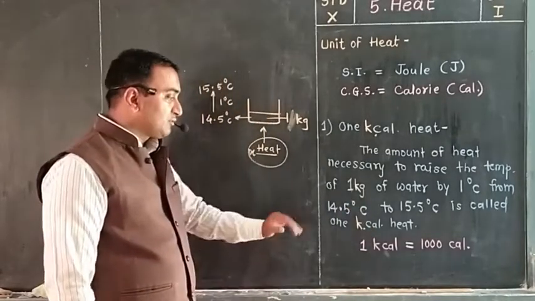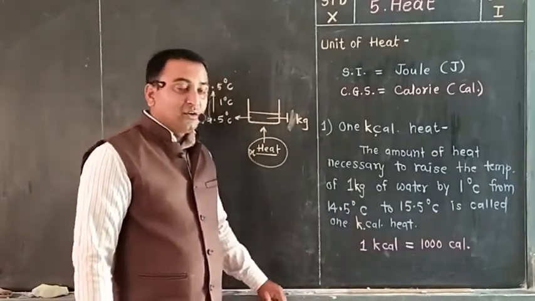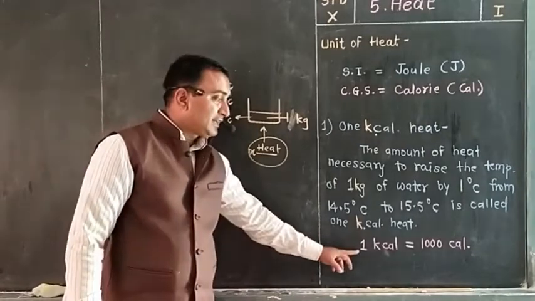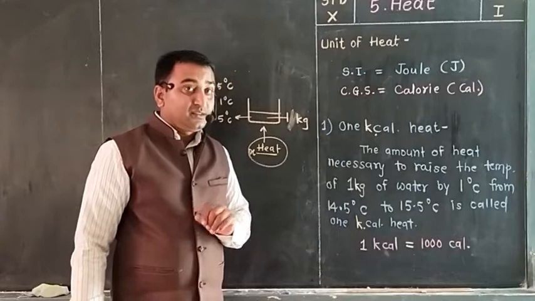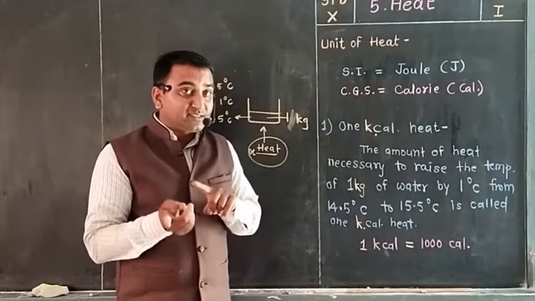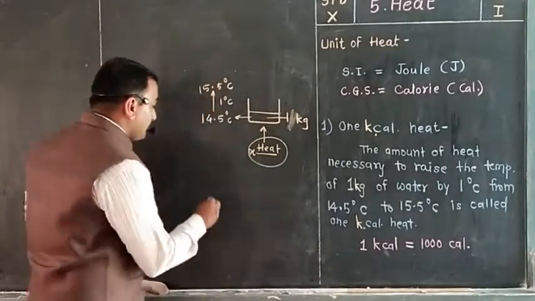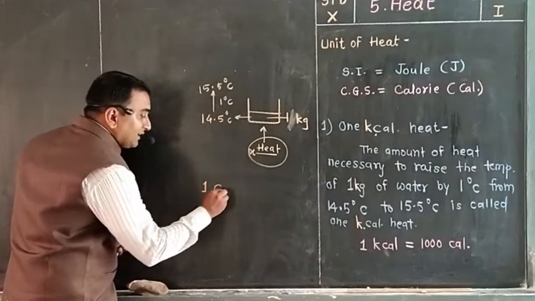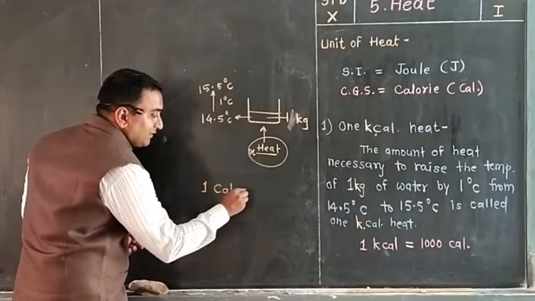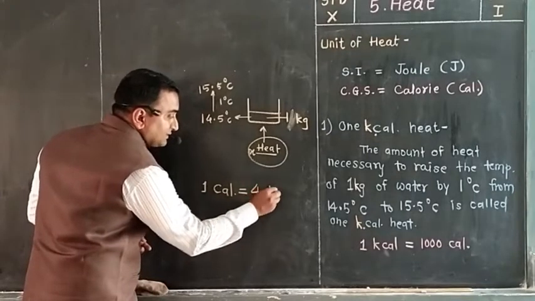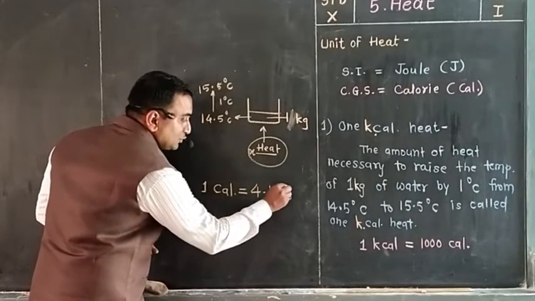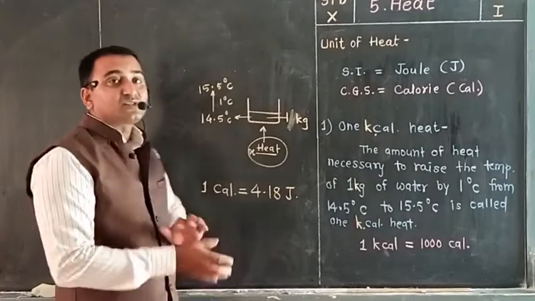Then what is the relation between 1 kilocalorie and calorie? 1 kilocalorie is equal to 1000 calorie. Then what is the relation between SI unit and CGS unit? See here, 1 calorie heat is equal to 4.18 joule.